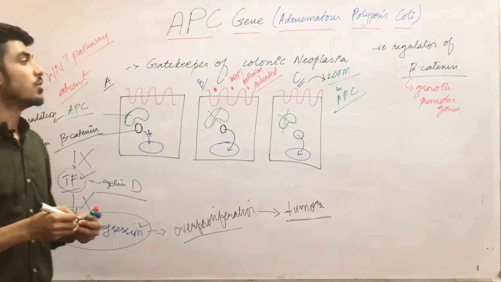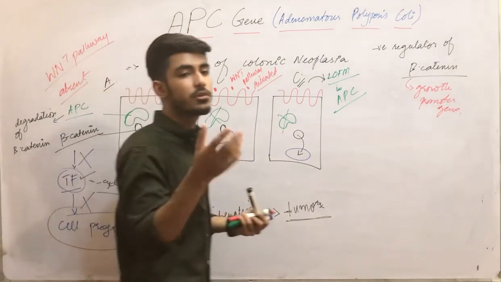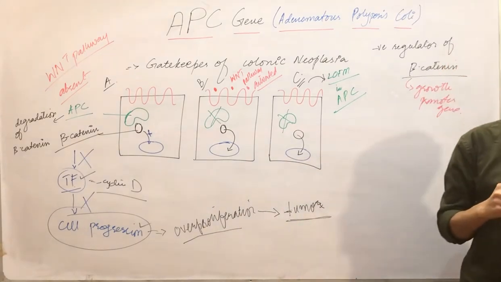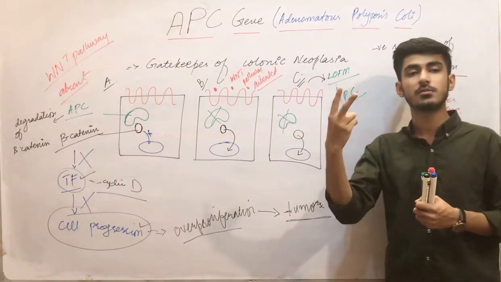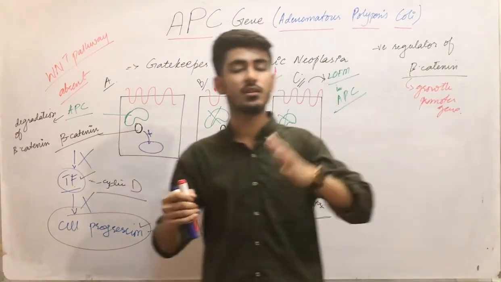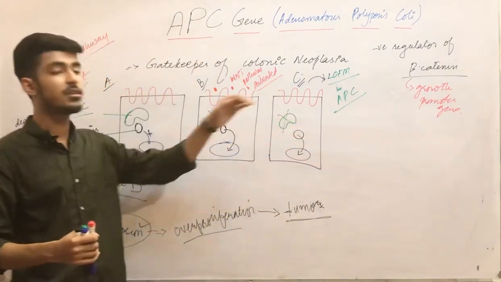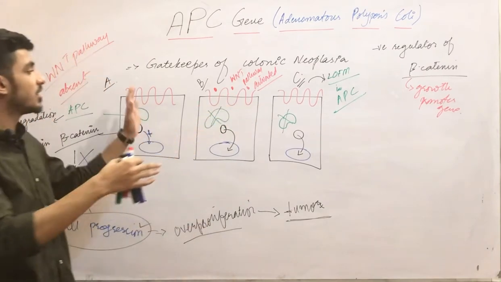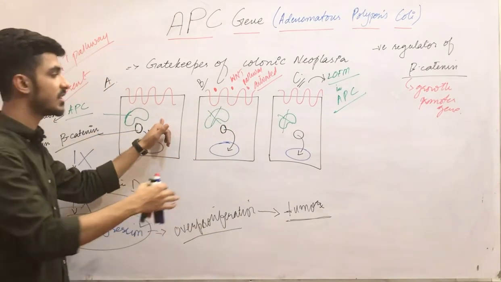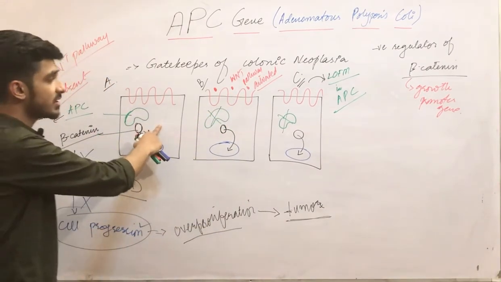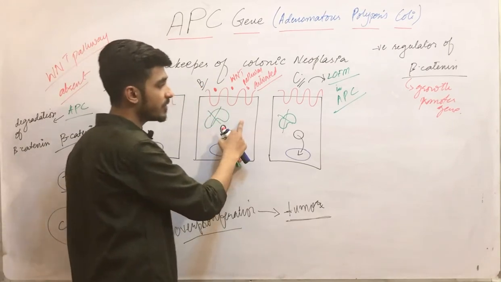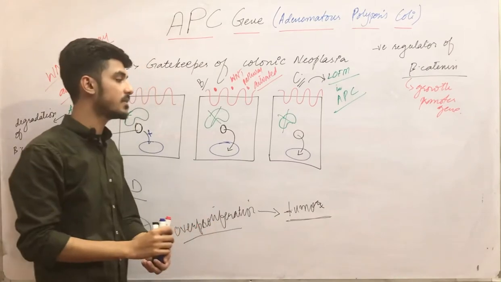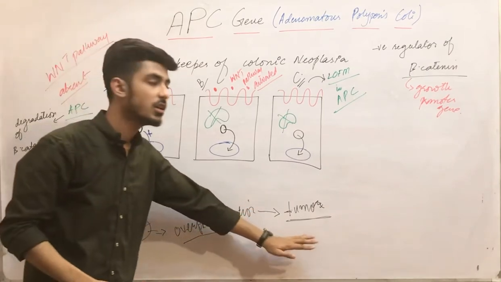Clear? Now this APC gene, I told you that this is mutated in the stomach cancers also, in the intestinal type, in the adenocarcinoma of the stomach. There are two types of adenocarcinoma, the diffuse and the intestinal type. In the intestinal type, this APC gene is mutated. Is that clear up till now? Any confusion in this? This is the normal cell without a Wnt signaling pathway. This is in the presence of Wnt signaling pathway, and in this there is a loss of function mutation in the APC gene, which results in development of the tumor.